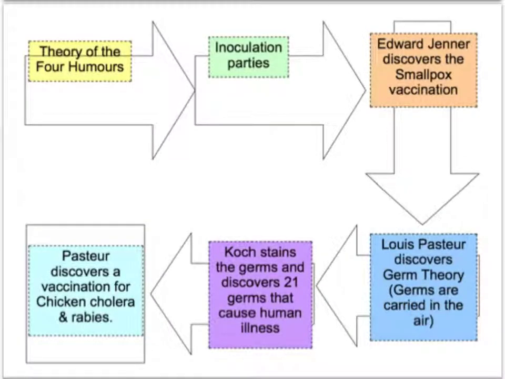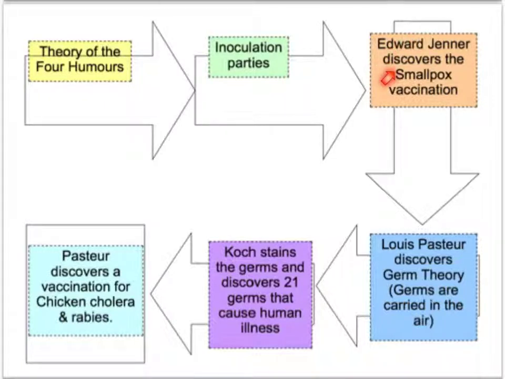The correct sequence then, working our way through the diagram, is the theory of four humours, going all the way back to Greek times and the times of Hippocrates. Inoculation parties, people sharing children's diseases when children contracted certain diseases.